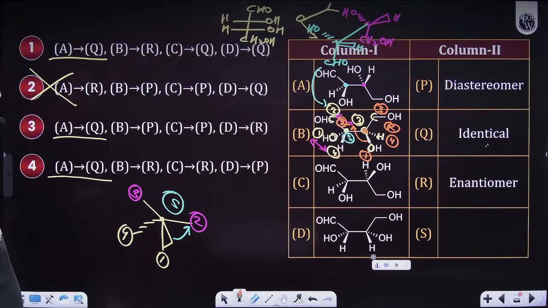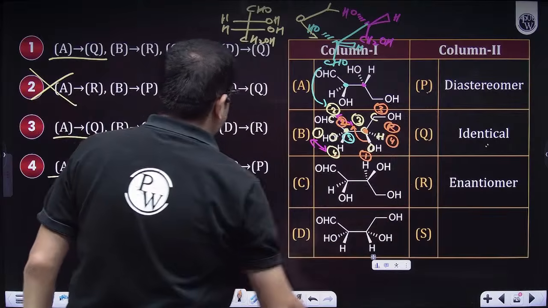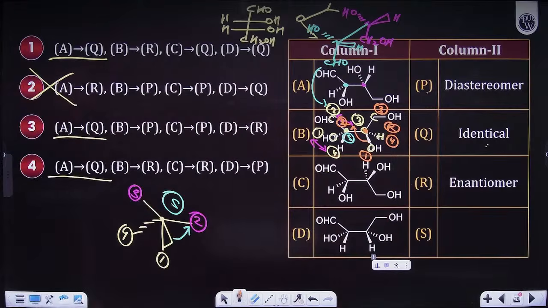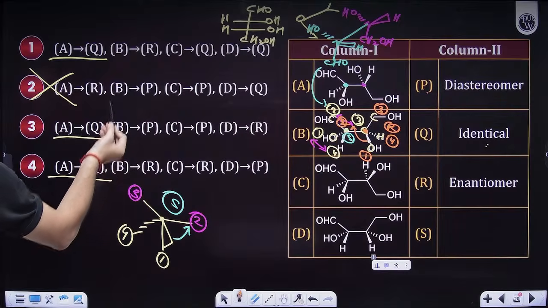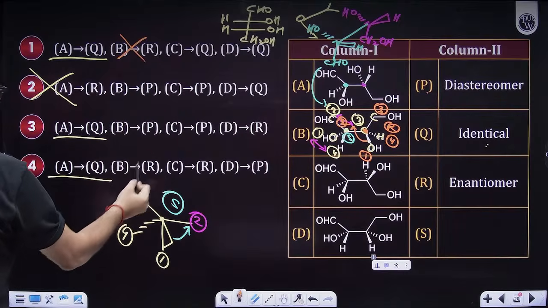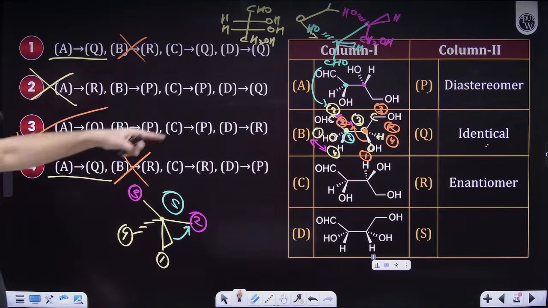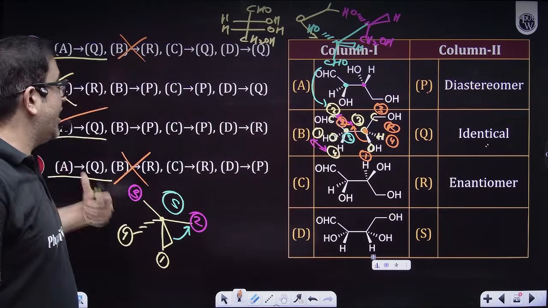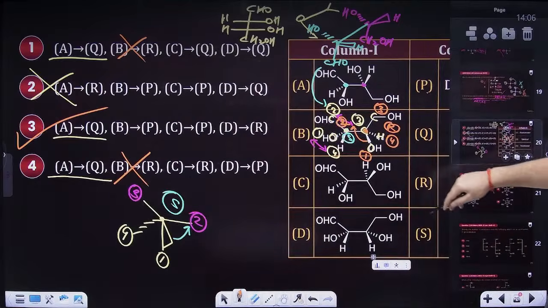So B is actually diastereomeric, as in B is P. Acha, beta, just by doing 2 options you are getting your answer. So your answer is definitely option 3. Let me just check. Yes.